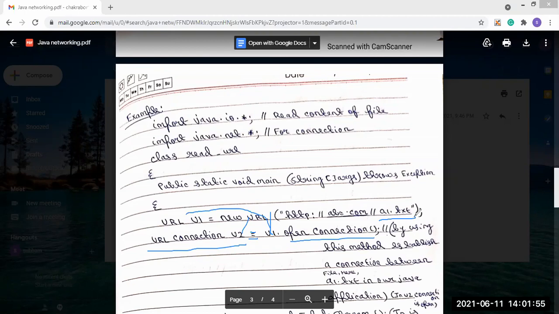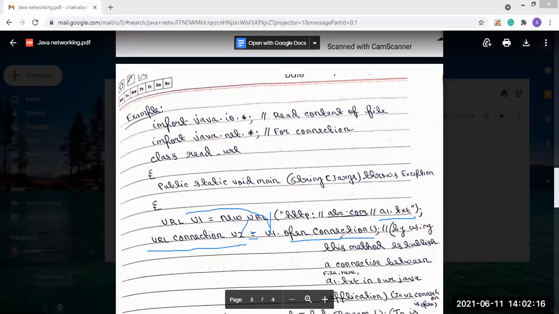That means we first establish the connection between our program and the file that is present on the URL.